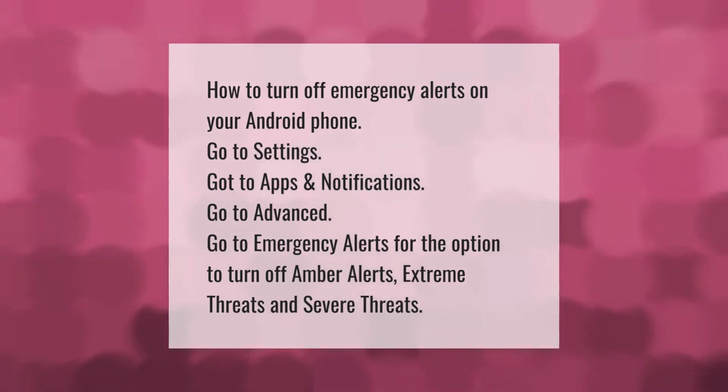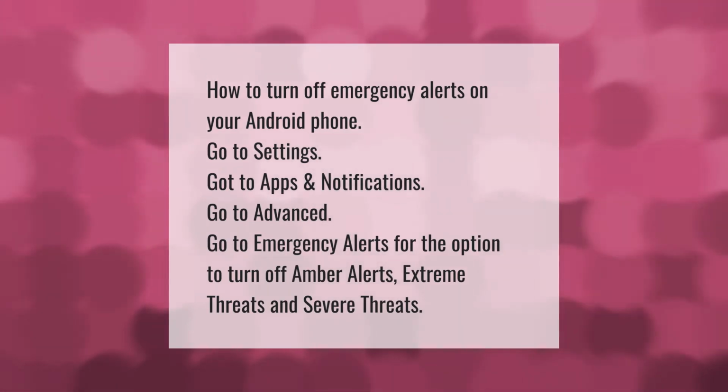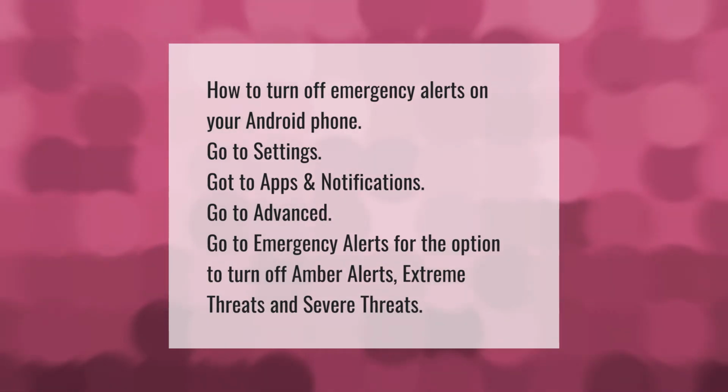How to turn off emergency alerts on your Android phone. Go to Settings. Go to Apps and Notifications. Go to Advanced. Go to Emergency Alerts for the option to turn off Amber Alerts, Extreme Threats and Severe Threats.